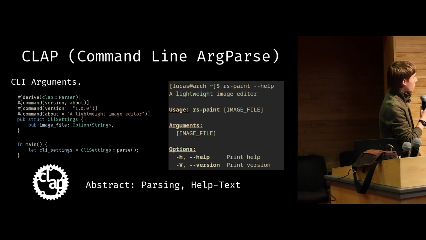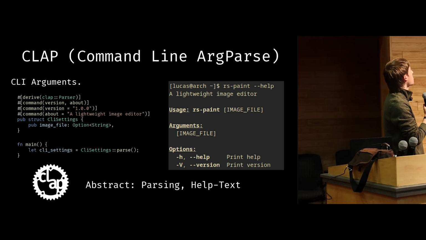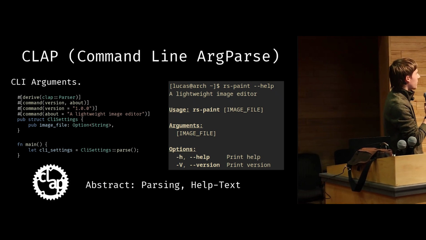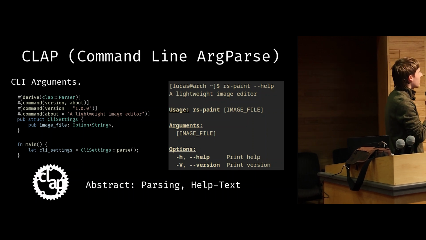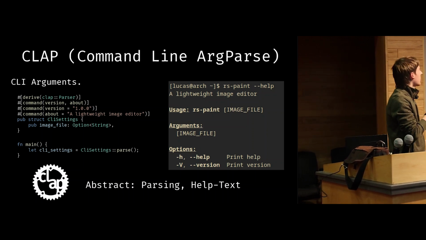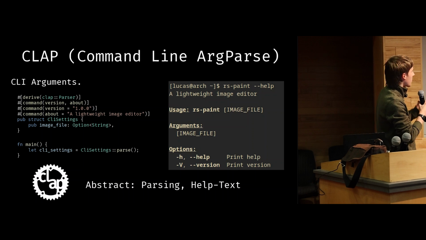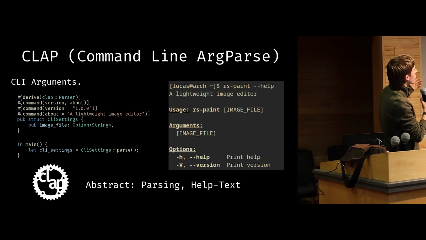So Clap is a Rust library. It stands for command line argparse. It lets you write command line programs that parse arguments. And one really cool feature of Clap that I like is that it lets you write one of these programs simply by defining a data structure.